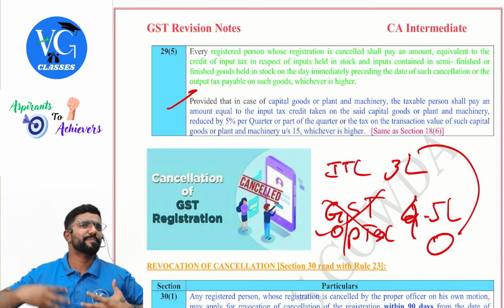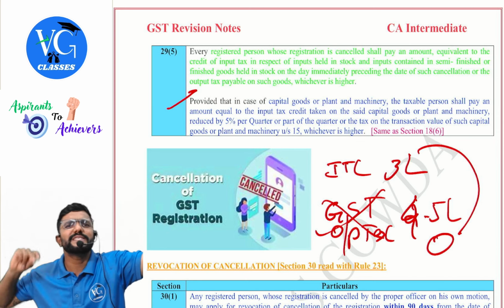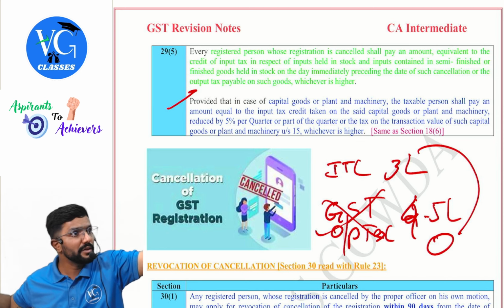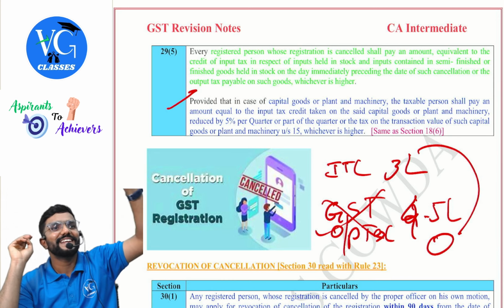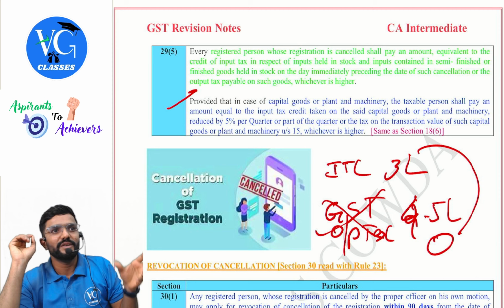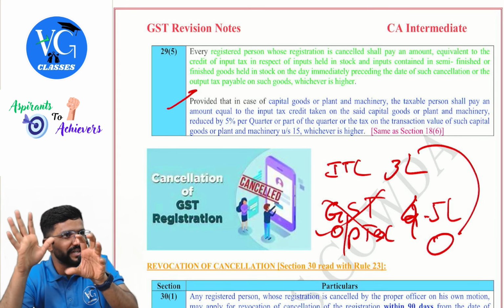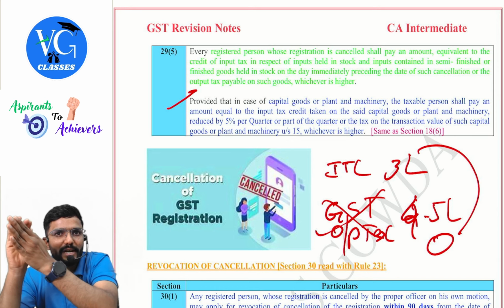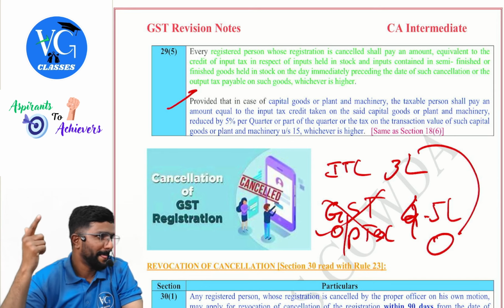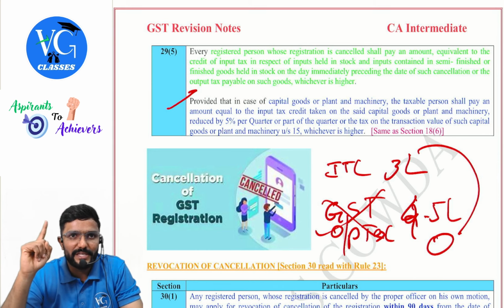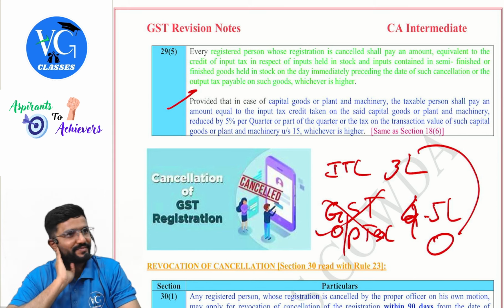18(6) is, sir, I had purchased capital goods or plant and machinery. I had claimed ITC. Now I am selling it, sir. I will continue with my business. I am just selling capital goods or plant and machinery. In that case, 18(6) told, whatever ITC you have claimed, bring it. Reduce 5% for each quarter. Remaining amount you take. Compare that with tax on sale value. Whichever is higher, you have to pay. I explained it along with some example. Same provision is applicable here, but in case of cancellation.